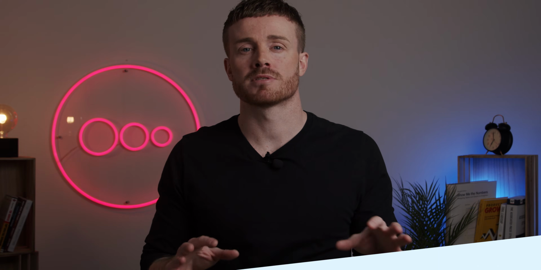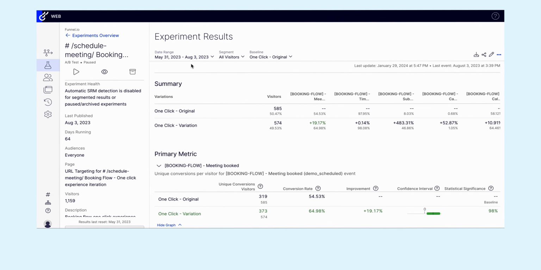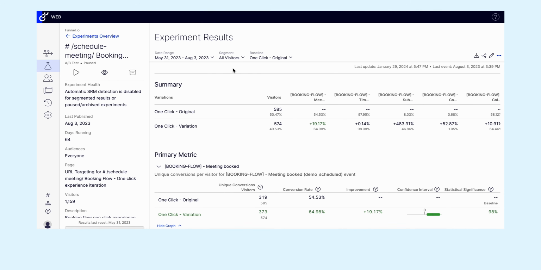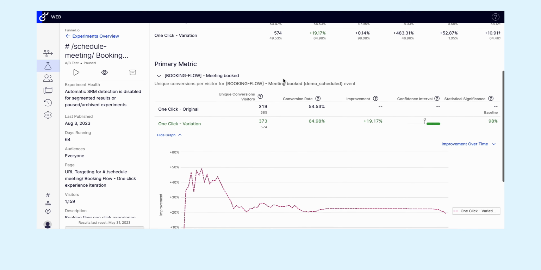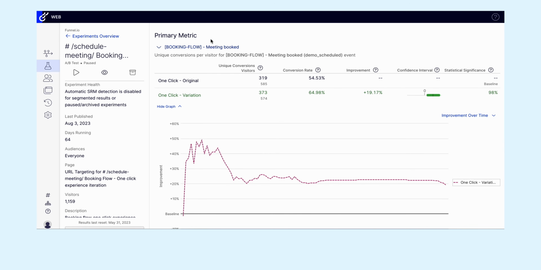Interpreting results. So I'm in Optimizely here, and you can see the date range and the segment. Then if I scroll down, you can see the name of the experiment, which is the booking flow experiment. Then we look at the numbers and see the number of conversion visitors to the control and the variant.